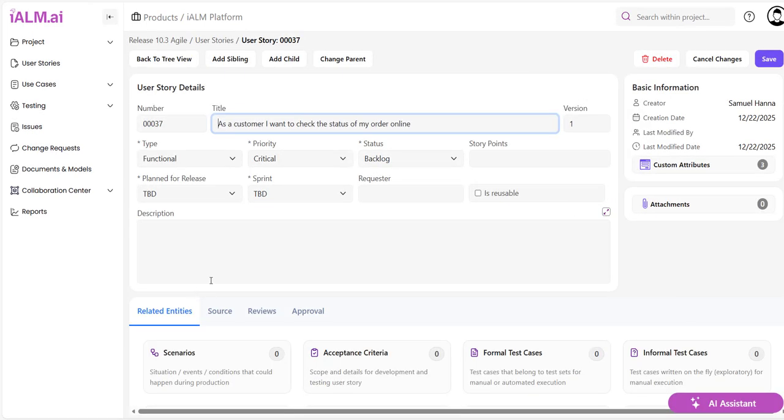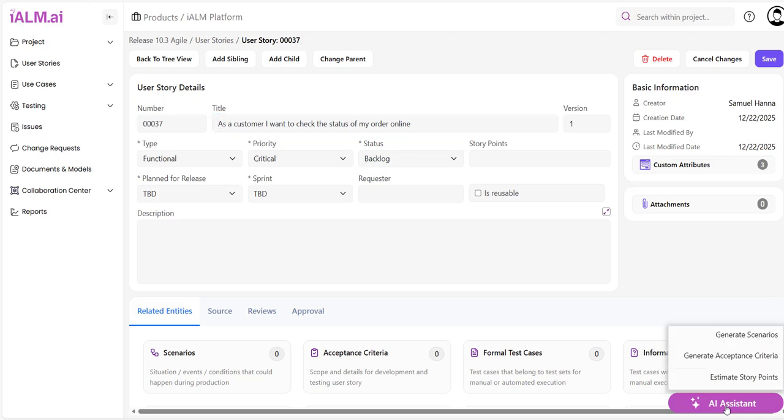Let's get started. Let's assume we have a user story like this. As a customer, I want to be able to check the status of my order online. As you can see, this user story does not have any details. It does not have a description. I'm just doing this for the purpose of the demo so that we can see how our AI assistant is going to react.